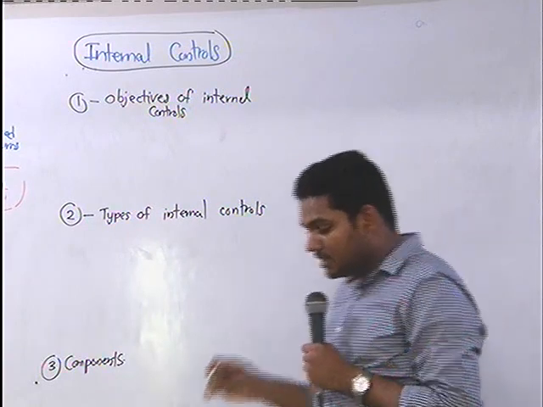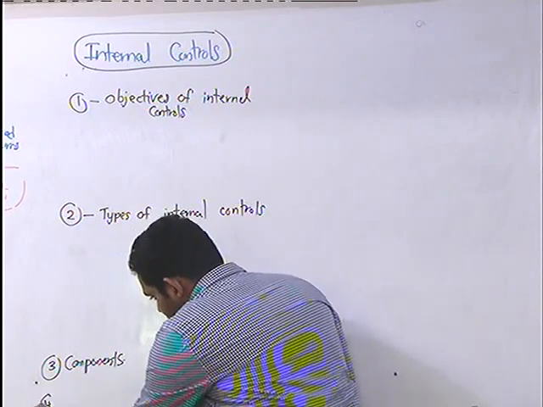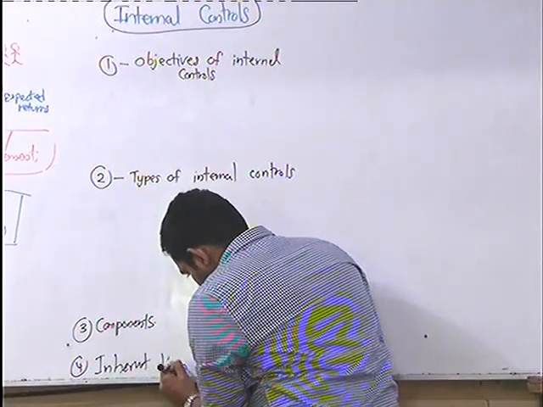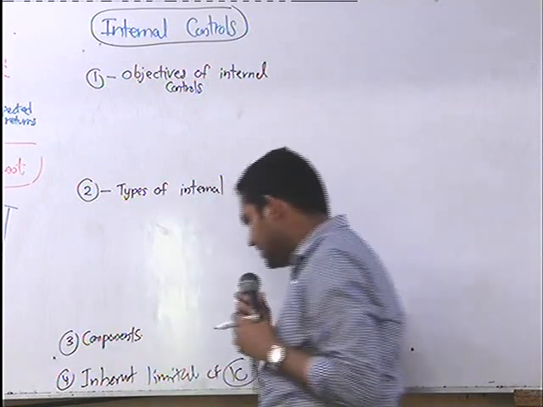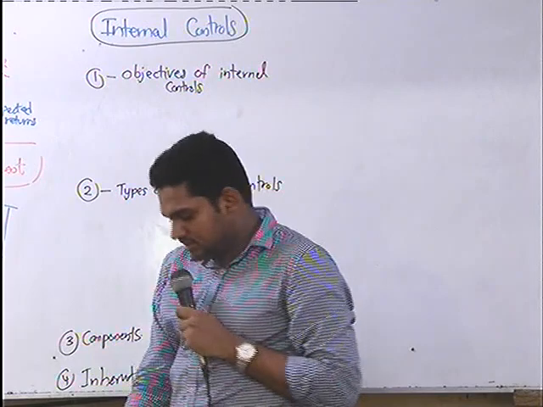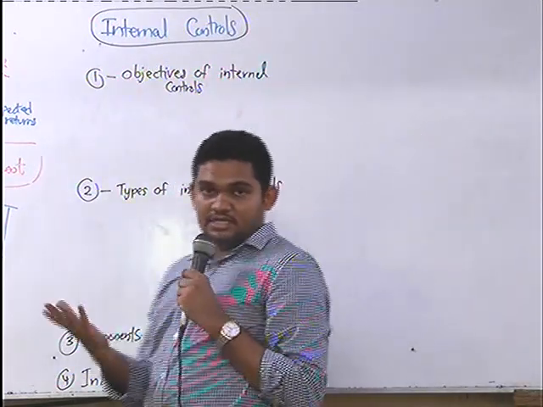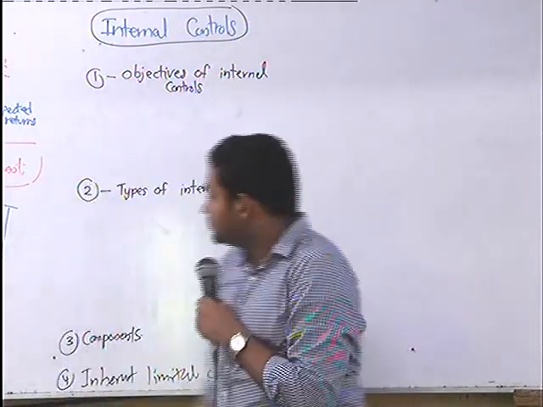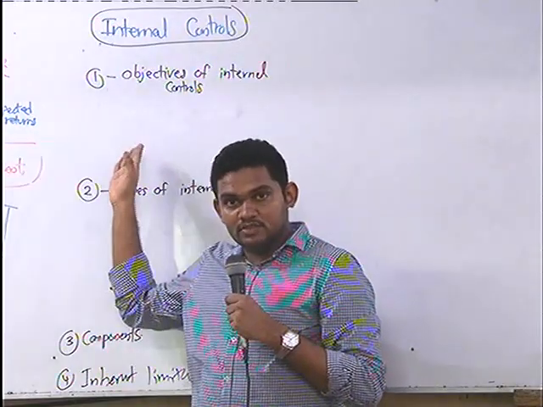And there is another part, inherent limitations of internal controls, right? IC means internal controls. So inherent limitations of internal controls is another part. That's all, right? First you need to know what the objectives of internal controls are. Simply, the objectives are the same as the business objectives. I will map it into this, right?